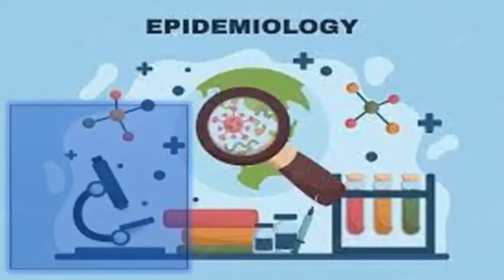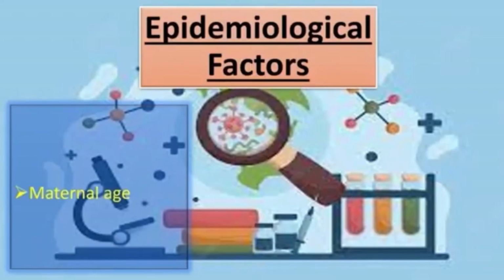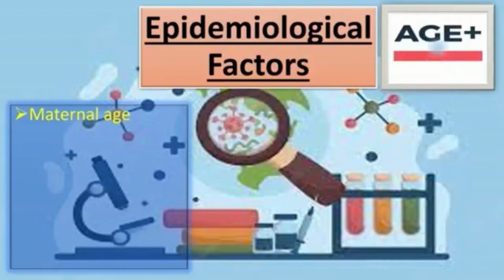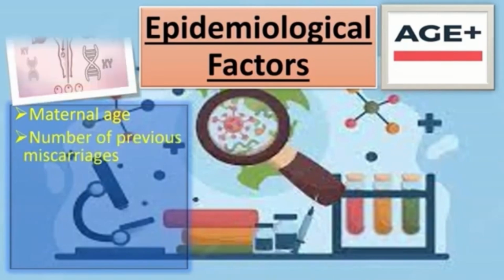So let us talk about the epidemiological factors, which include, first of all, the maternal age. Advancing maternal age is associated with a decline in both the number and quality of the remaining oocytes. That's why there is increased risk of miscarriages with advancing maternal age. Secondly, the number of previous miscarriages. The risk of further miscarriage increases after each successive pregnancy loss, reaching approximately 40% after 3 consecutive pregnancy losses, and the prognosis worsens with increasing maternal age.